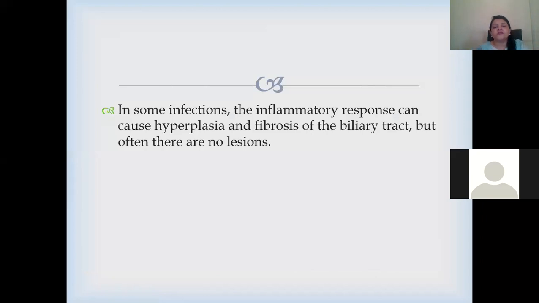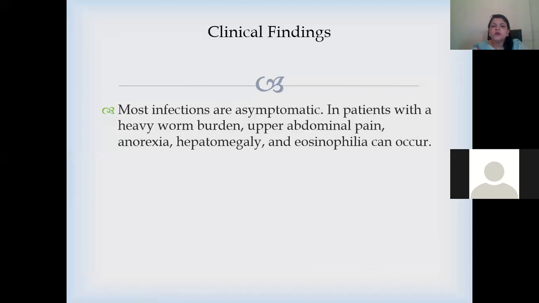In some infections, the inflammatory response can cause hyperplasia and fibrosis of the biliary tract, but otherwise there is no lesion in the biliary tract. What are the clinical findings? Most infections are asymptomatic. In patients with a heavy worm burden, upper abdominal pain, anorexia, hepatomegaly, and eosinophilia occur.